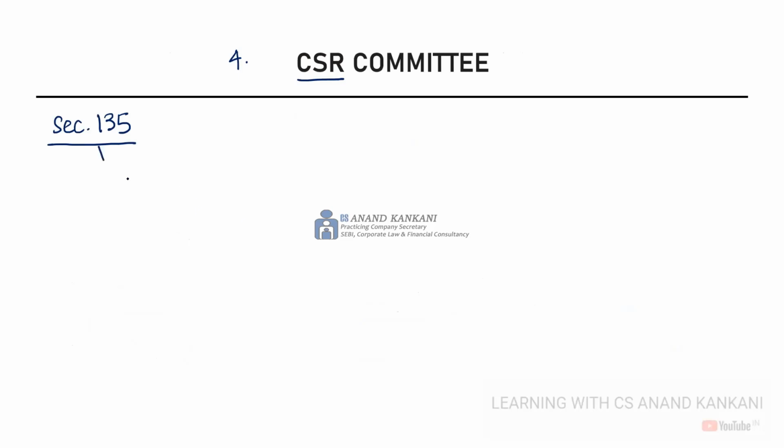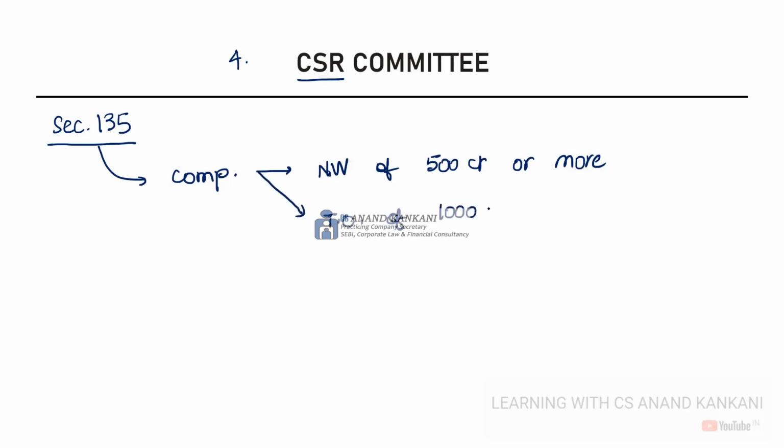And the criteria are: if the company has a net worth of 500 crores or more, then the company needs to constitute a CSR committee. Or if the company has a turnover of 1000 crores or more, then the company will be required to constitute a CSR committee. And the third criterion is, if the net profit of the company is rupees 5 crores or more, then the company needs to constitute a CSR committee.